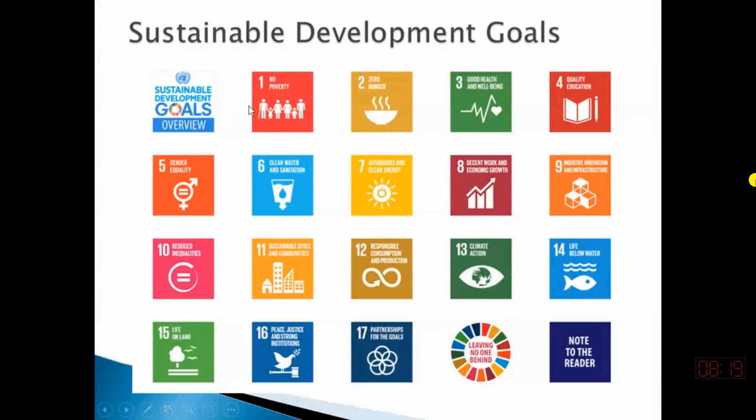So we were talking about the importance of water. So other development goals are also related to water. So I was asking, can you name any one of them which is dependent highly on water? पहला पॉवर्टी है, दूसरा हंगर है, तीसरा गुड हेल्थ है, चौथा क्वालिटी एजुकेशन है, पांचवा जेंडर इक्वालिटी है, सातवां अफोर्डेबल एंड क्लीन एनर्जी, फिर डिसेंट वर्क, इकोनॉमिक ग्रोथ, इस तरह 17 हैं.